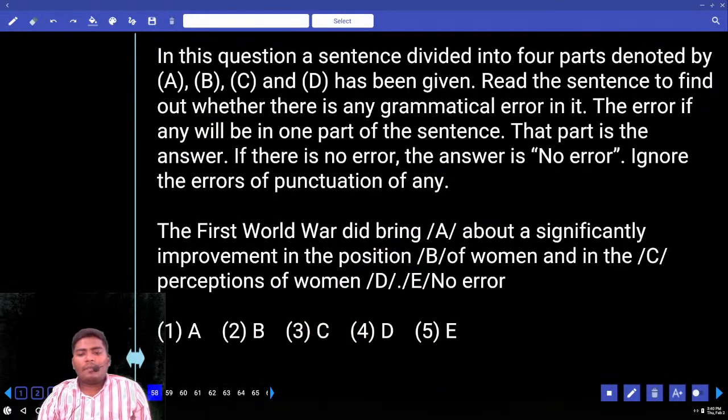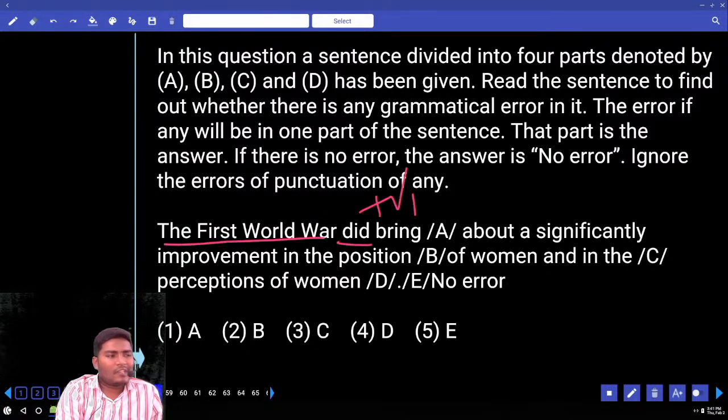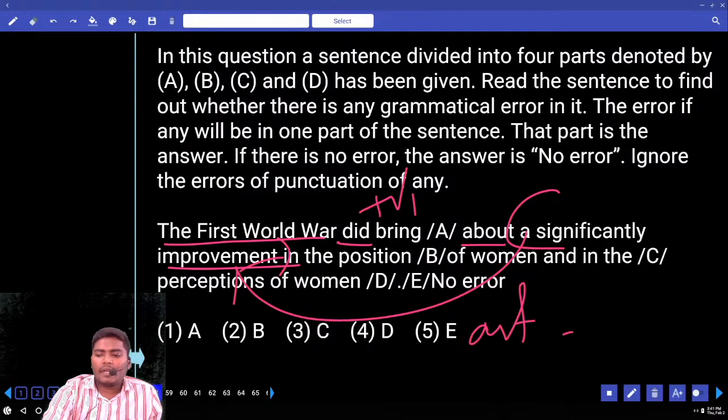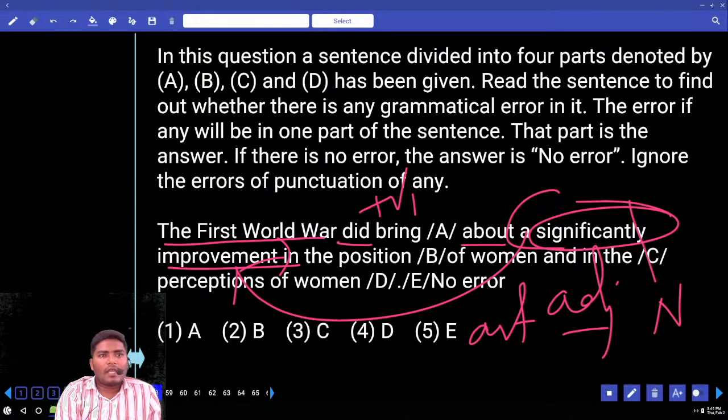Motto 58. The First World War did bring about a significantly improvement in the position of women and in the perceptions of women. The First World War did is followed by V1. It did bring about a significantly improvement. This A relates to improvement. Article is given, noun improvement is given. What do you need in between? Adjective. Underline the word significantly. Is that an adjective or adverb? Change it into adjective: significant improvement, not significantly improvement.